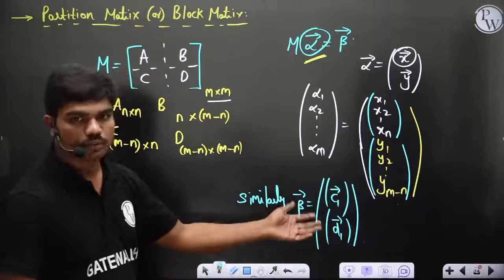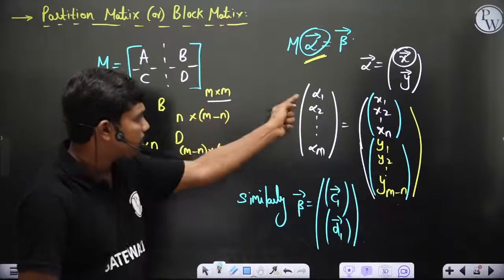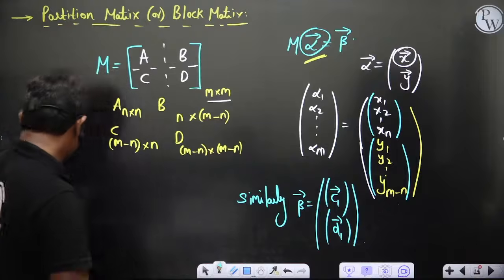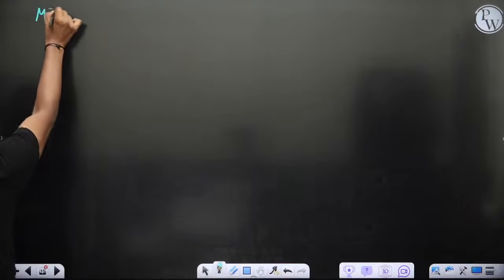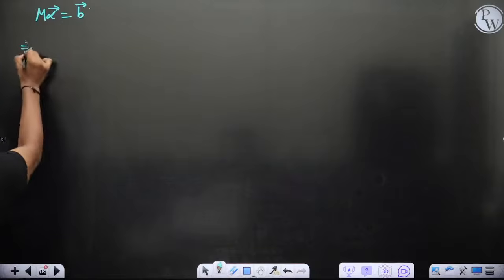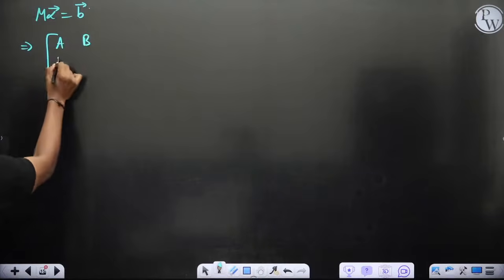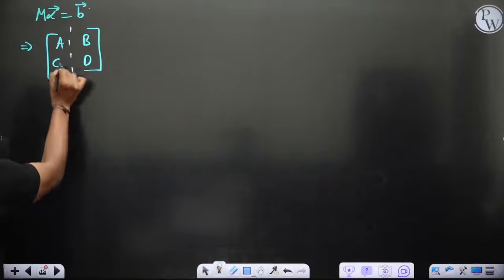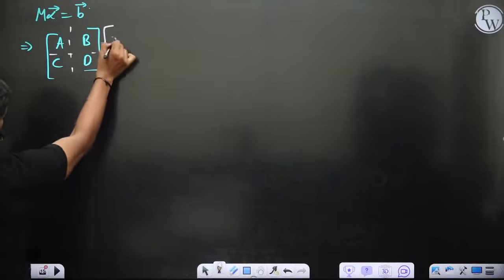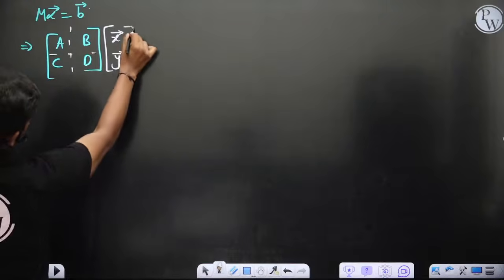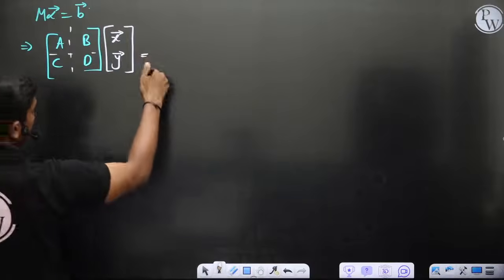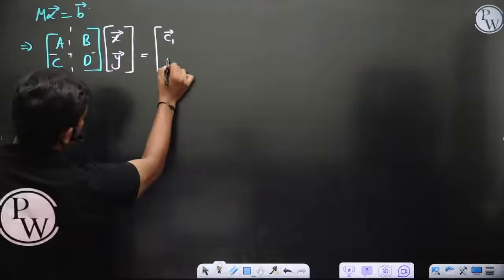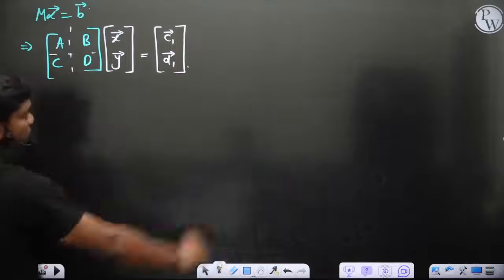The advantage of this kind of splitting is that you need not perform individual calculations for individual elements. In fact, using matrix operations, you can solve the system in a single go. I'll show you how. Let's say M alpha is equal to b, and this M can be treated as a partition matrix A, B, C, D, multiplied with x and y. So alpha is split into two parts, and beta into C1 and D1.